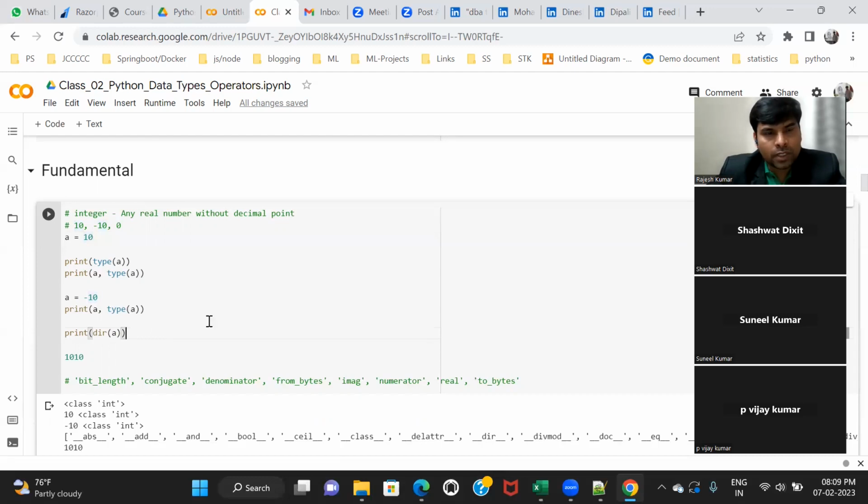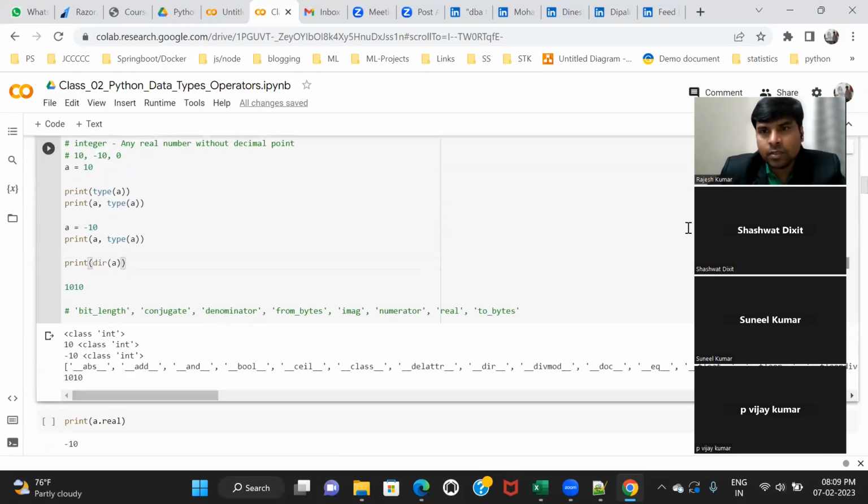So if you want to figure out the different properties and attributes inside a variable, you can use the dir function, to find all the details, the properties and behaviors supported by that object.